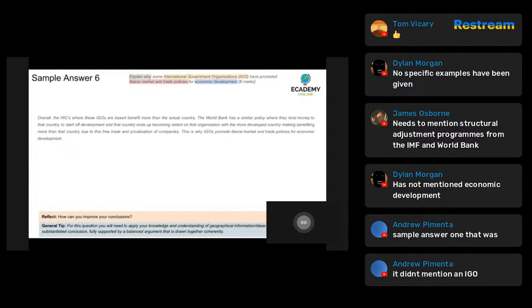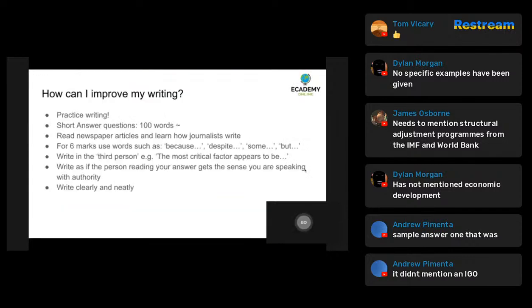Okay, so we've gone through quite a few different examples, and I hope that through these examples you've been able to see that there's a great variation in the quality of what's being written. You can see from the earlier answers that in most cases they were right about what they were saying. However, the way they were communicating didn't demonstrate to the examiner that they knew what they were actually talking about. So in the exam you must use keywords for globalization or health, human rights, and intervention topics.